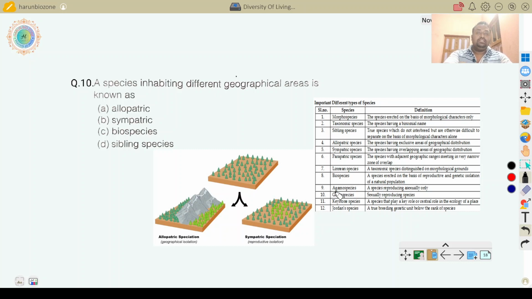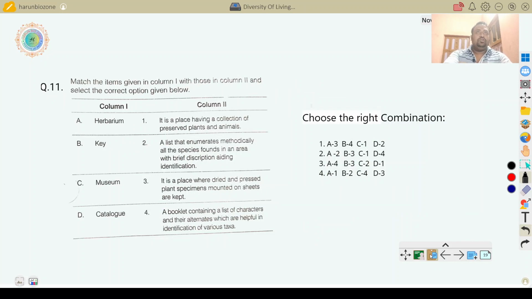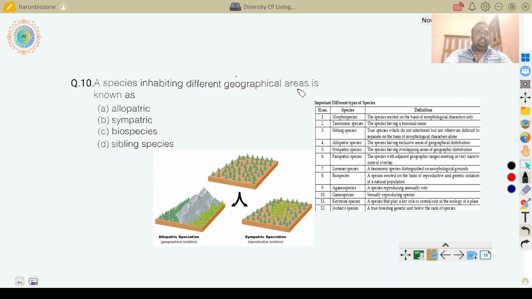Agamospecies: agamo means where gametes are absent, that means the species reproduce asexually. Gamospecies means gametes are present, that means the species reproduce sexually. Keystone species: a species that plays a key or critical role in the ecology of a place. Jordan species: a true breeding genetic unit below the rank of species. So the right answer, species inhabiting different geographical areas, is allopatric species.